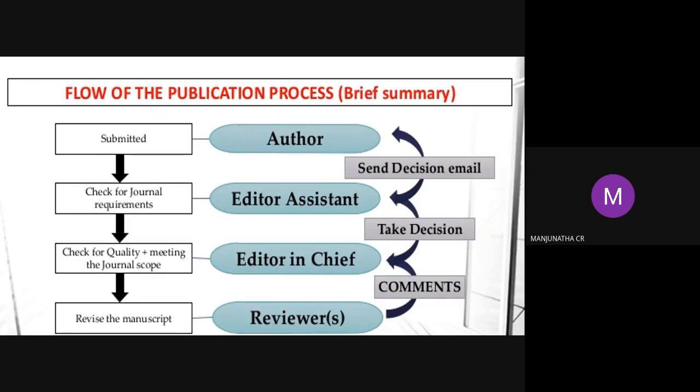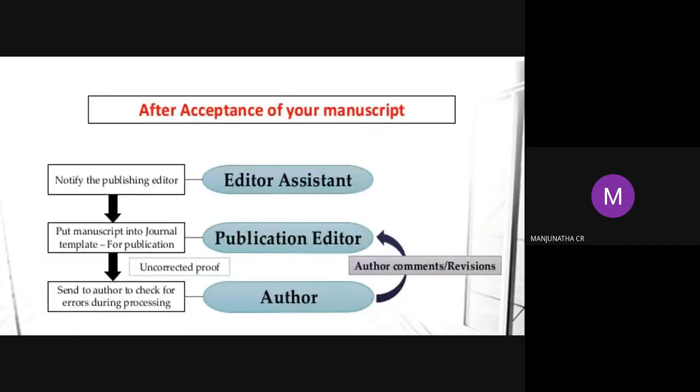Next, once you revise the manuscript, reviewers will send it back. I already discussed all those things. I will send you the PPT. Next, after acceptance of your manuscript, what happens? Once all these things happen, the reviewer says yes, after revising it should be acceptable now. After that, they notify the publishing editor. Then your role is not there; most probably it is the editor's role. The editor will take the tables and all those things, and they will notify the publishing editor to put the manuscript into the journal template for publication.